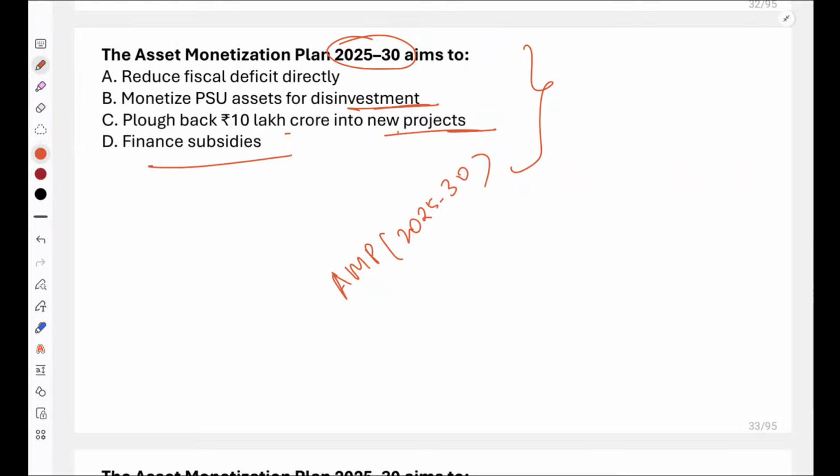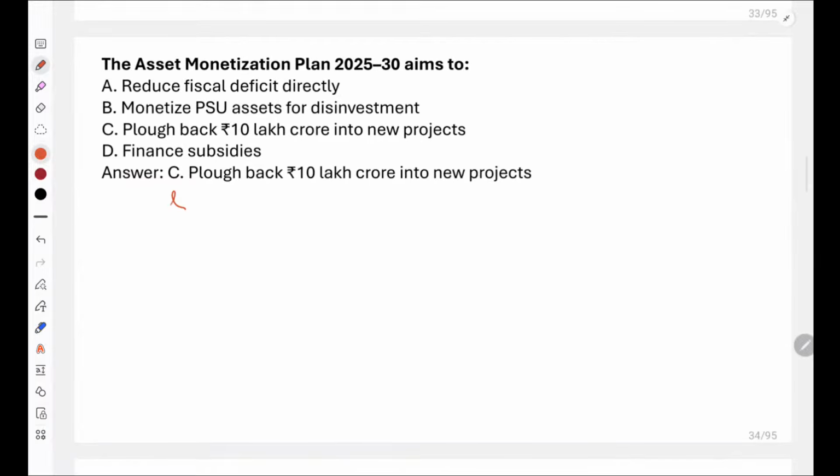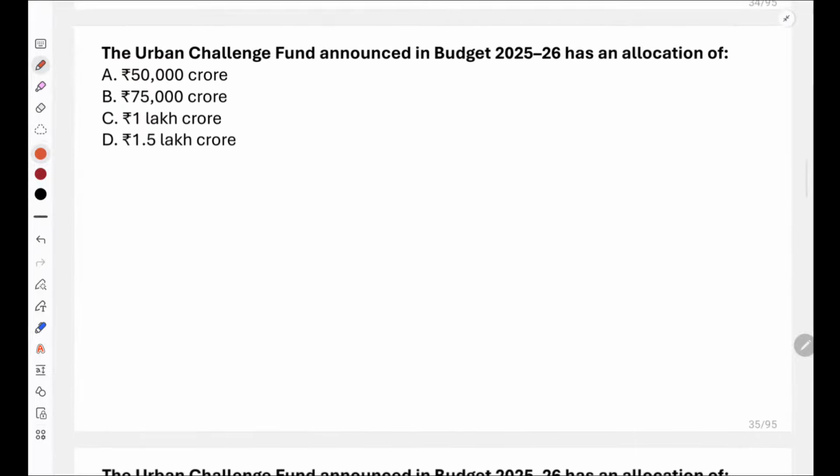Its aim would also be to monetize PSU assets for disinvestment and also to plow back 10 lakh crore into new projects. So both B and C would be correct. Yes, it's a mistake. I'll correct and send this PDF. Both B and C are correct.